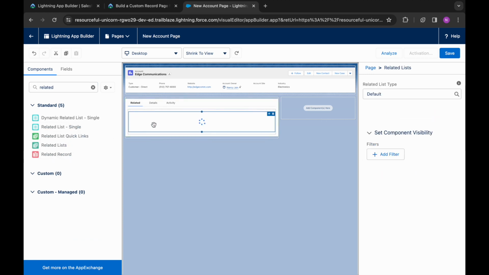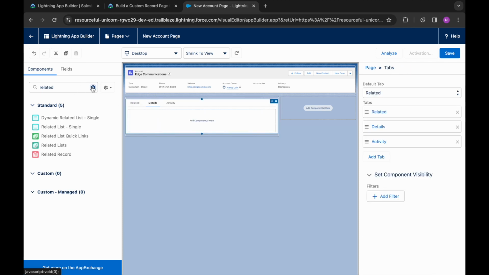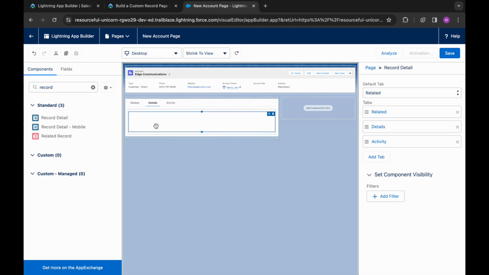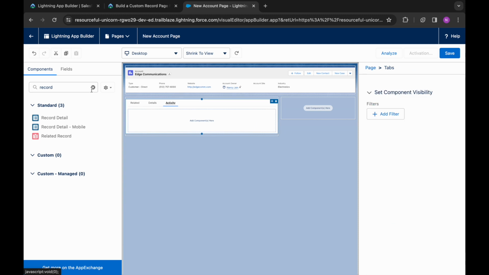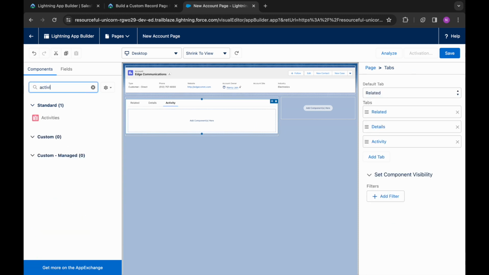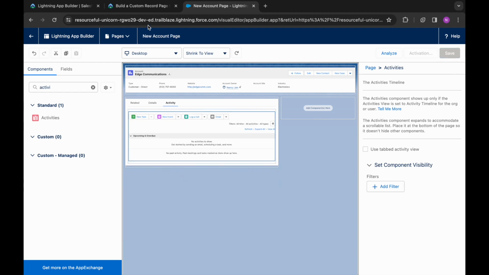We'll drag and drop here. Then to details, we will search for record detail, then drag and drop here. Now we will click on activity and search for activities. We will drag and drop here. So yes, we will save it.